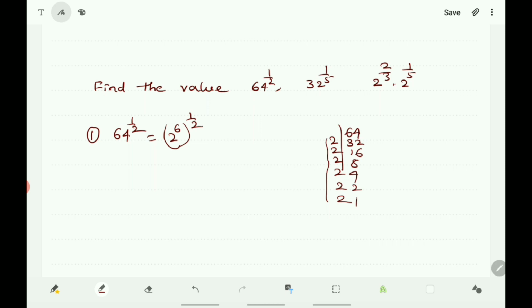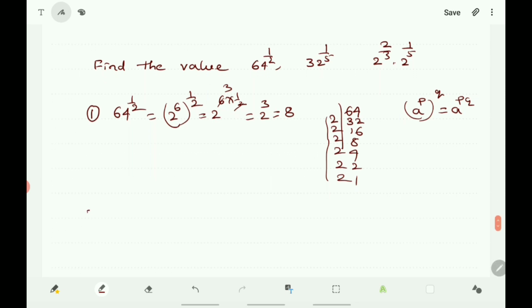And you know that this is in the form of a to the power of p whole to the power of q is equal to a to the power of pq. So you consider here p is equal to 6, q is equal to 1 by 2. P into q means 2 to the power of 6 into 1 by 2. So it is equal to 2 to the power of 3. 2 to the power of 3 means 2 into 2 into 2, that is 8.